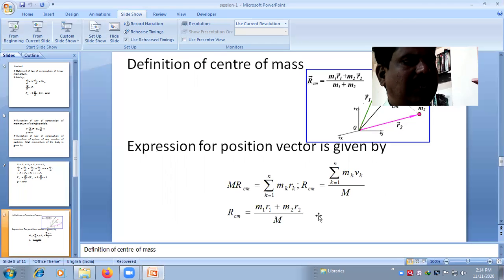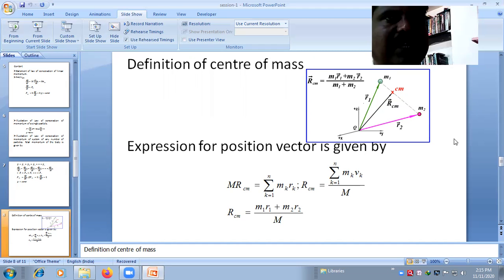When the system contains a large number of particles, it is difficult to specify the motion of individual particles.